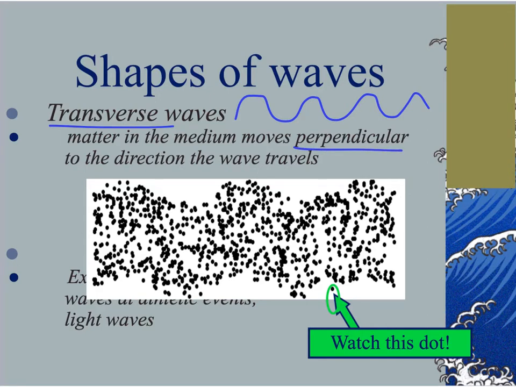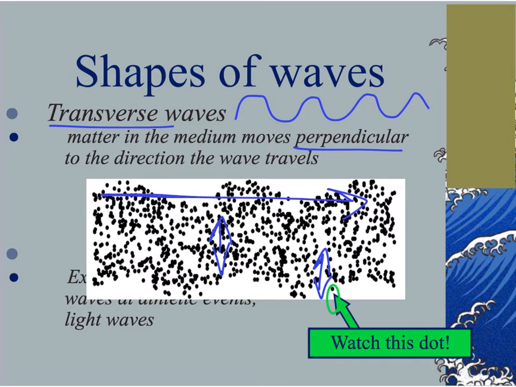Now, the animation is not working on this slide, but if I was to watch this dot, the dot would move up and down. Every single one of these dots would simply just move up and down. While the energy, if I was to follow each one of these waves that are appearing here, the energy would appear to move to the right.